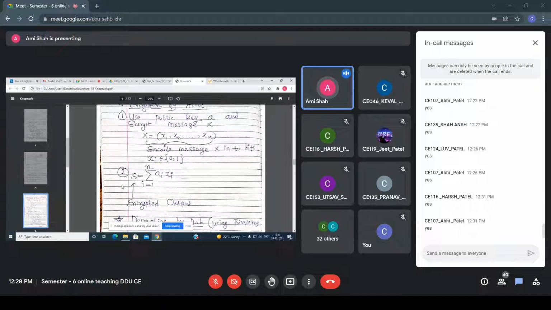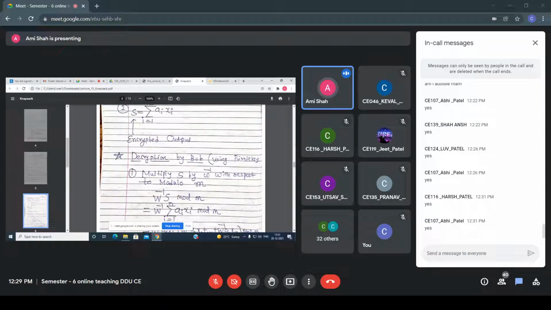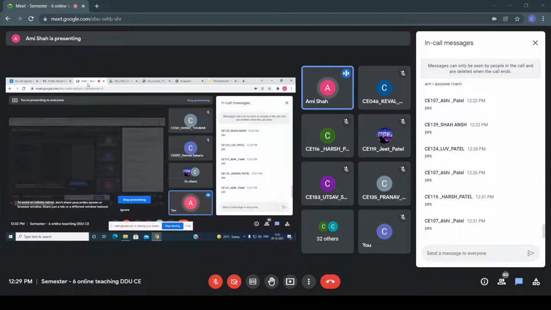All of you know that in a public key crypto system, once you get the ciphertext, Alice sends this ciphertext to Bob. When Alice sends it to Bob, what will Bob do? In the case of Bob, which A does Bob use? Can anyone tell me?